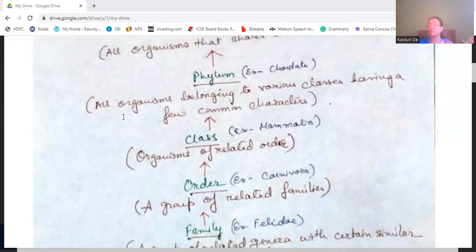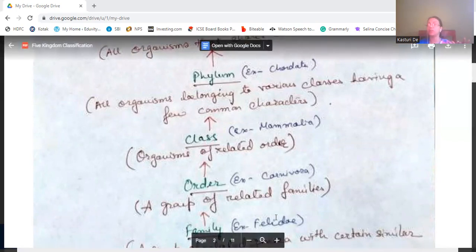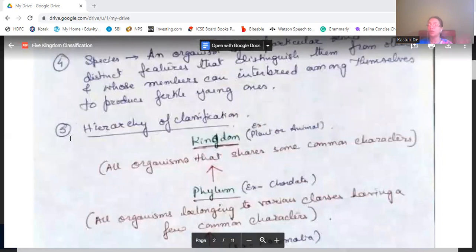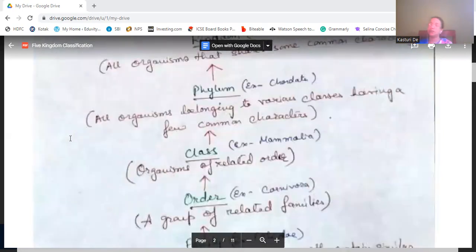A group of related classes having a few common characters are under one phylum. Then a group of related phyla having some common characters will be grouped under one kingdom. Like this, from top to bottom and bottom to top, you can understand.